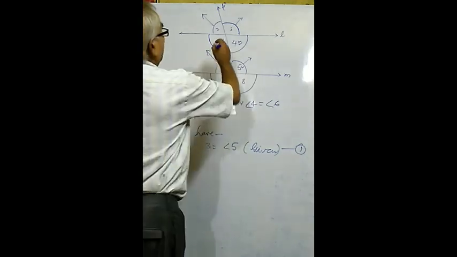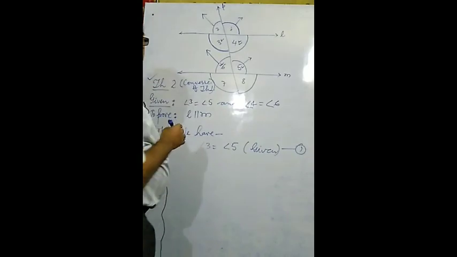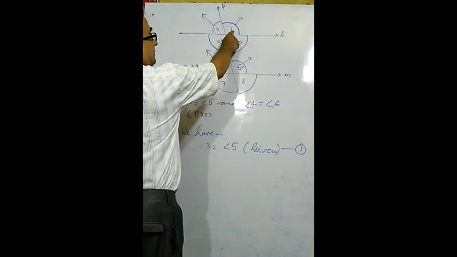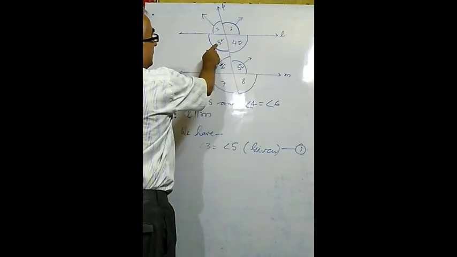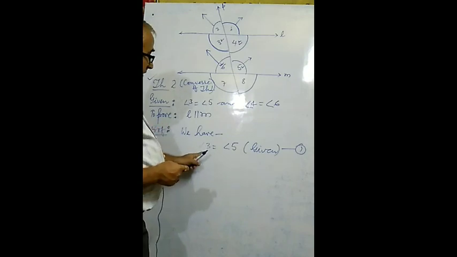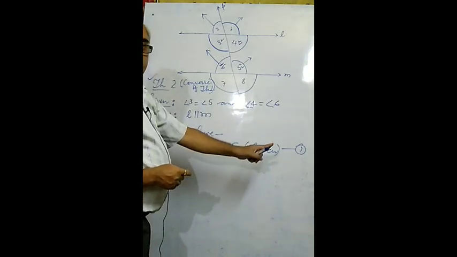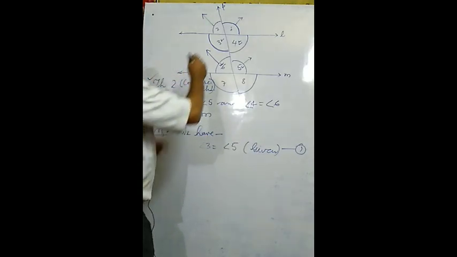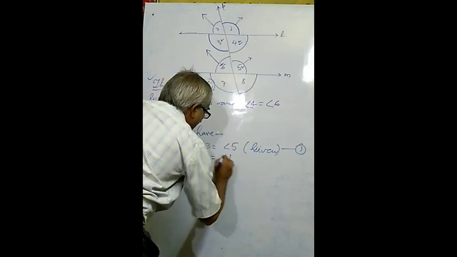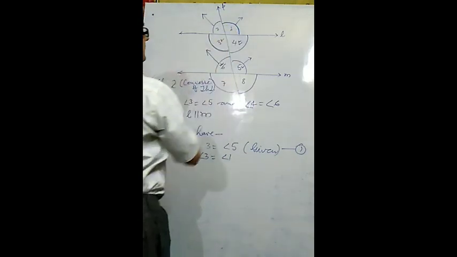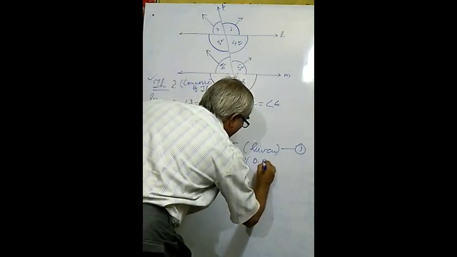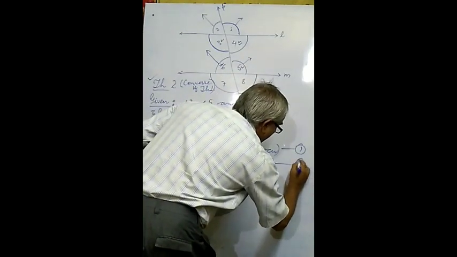Now you may observe this angle 3 is equal to angle 1 also. What reason is there? They are vertically opposite angles. This angle and this one are vertically opposite angles. Angle 3 equals angle 5 is the given condition, equation number 1. Again, angle 3 equals angle 1, because these are vertically opposite angles. This one is equation number 2.